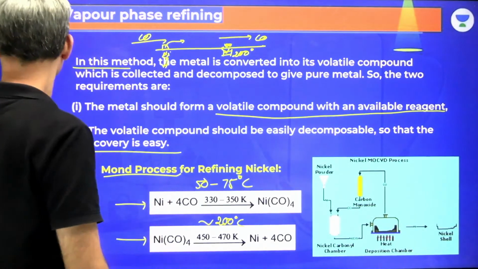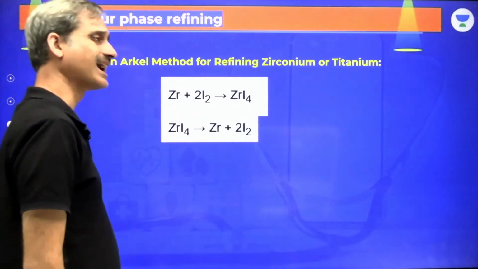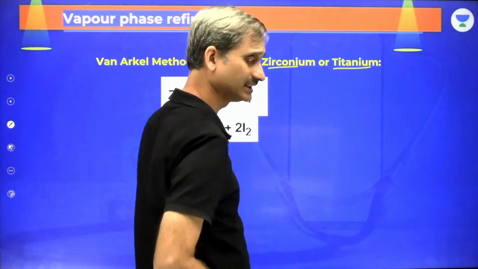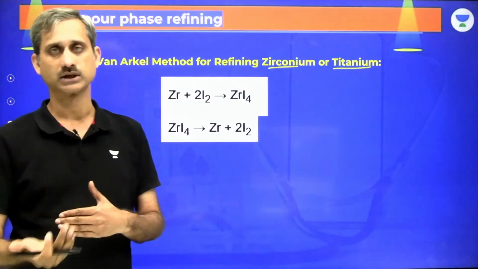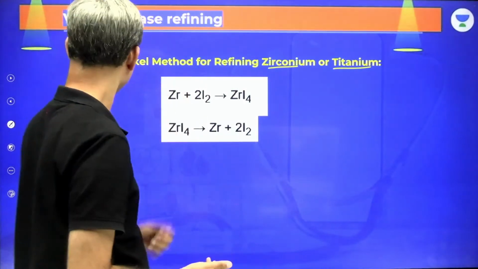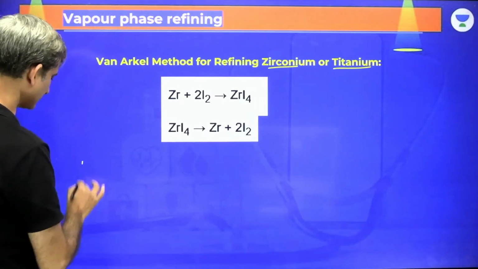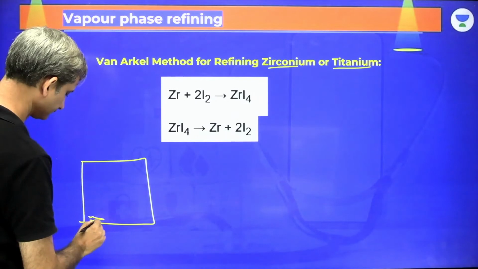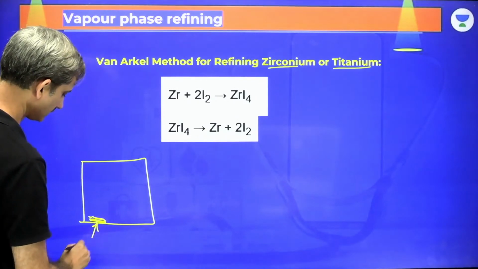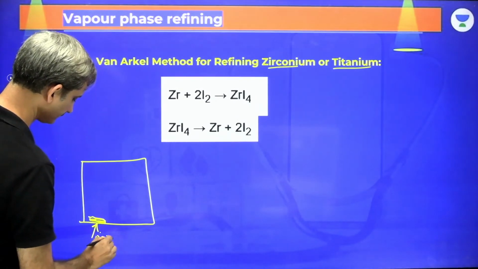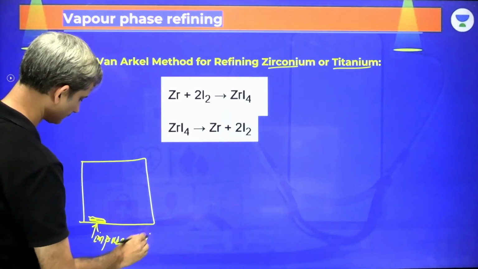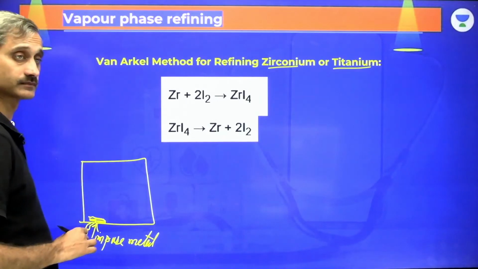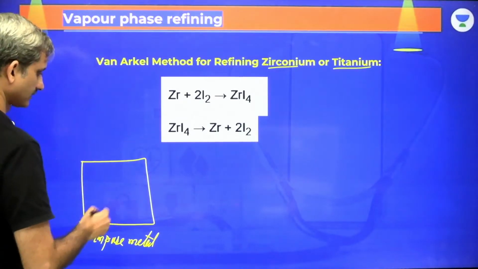Okay. The next process that we use is called Van Arkel de Boer's method. This Van Arkel de Boer's method is used for zirconium and titanium, and here we are creating the iodide. Now what do we do? Zirconium or titanium, this is the container. Here we have the impure metal and we simply heat it. It is being heated at a lower temperature.